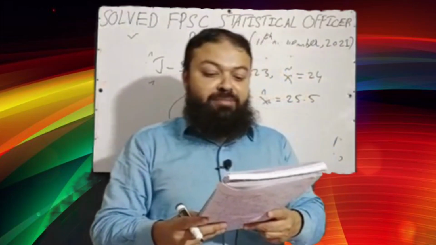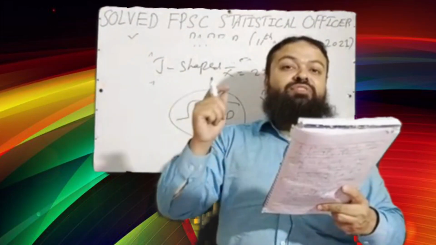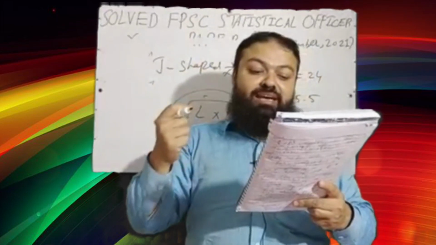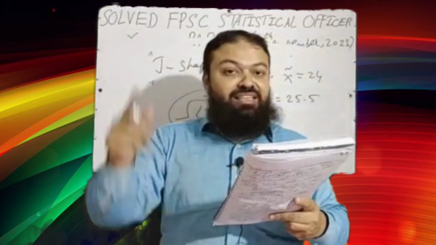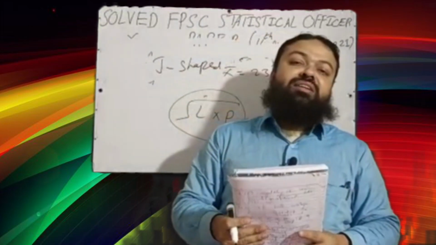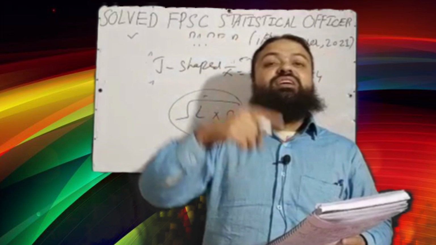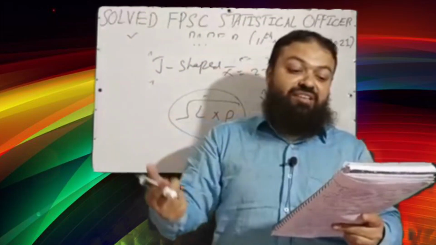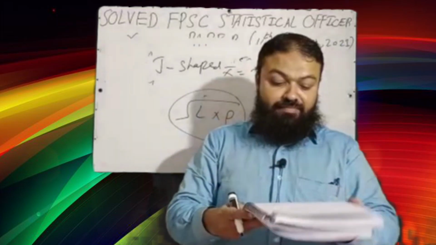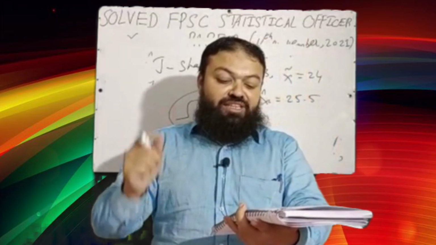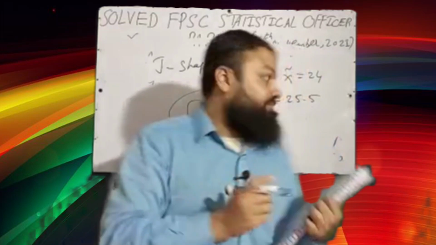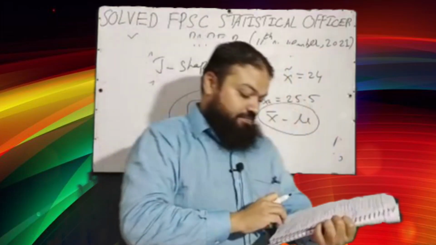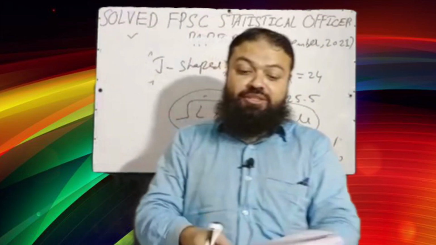Next question is also very important. The standard deviation of the sampling distribution of a statistic is called A. Bias, B. standard error. It is standard error. That is the definition of standard error. The standard deviation of the sampling distribution of the statistic is called standard error. Next question, the difference between the parameter and statistic, x bar minus mu, that is sampling error. Sampling error is the correct option.